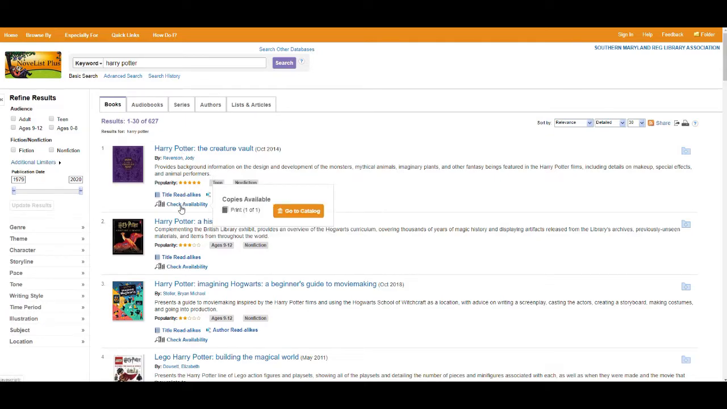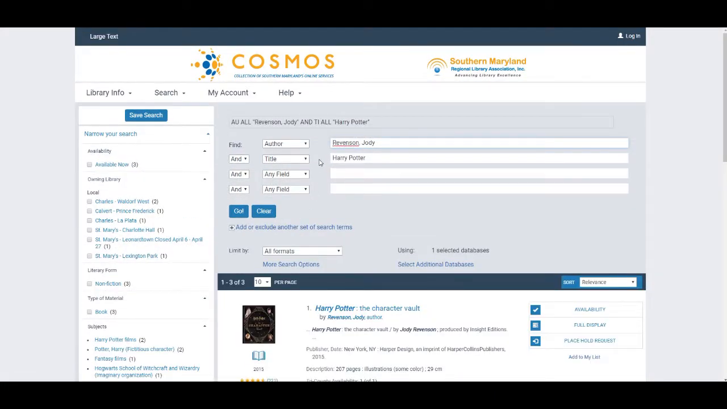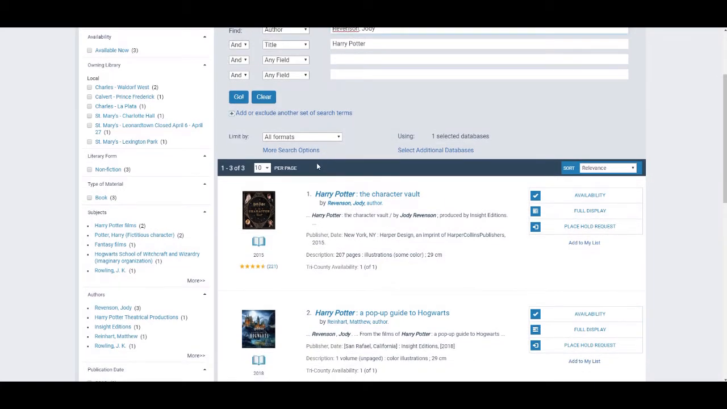Checking the availability of the book will show the library system catalog and display whether the book is in the system and if it can have a hold placed on it. A hold can be placed directly from this location.